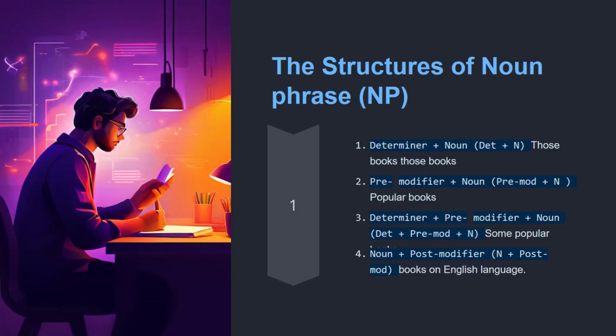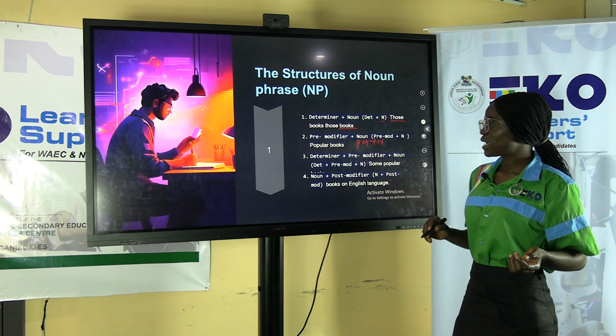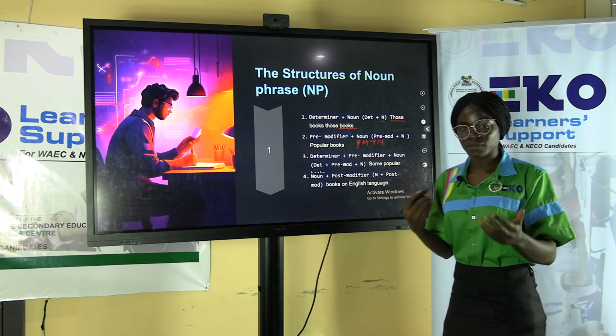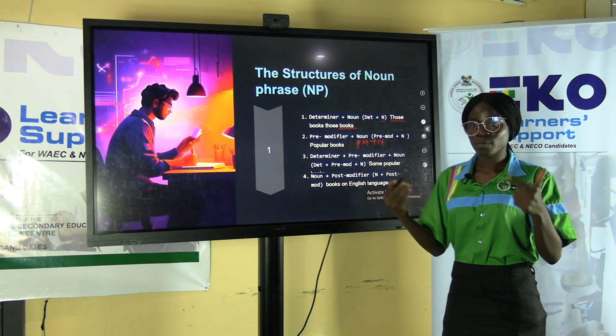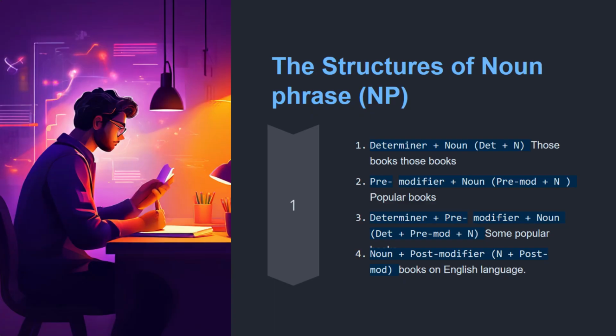Look at another structure of a noun phrase. I'm telling you this so that you can identify a noun phrase when you see one. Pre-modifier plus noun. When you have a pre-modifier plus a noun, you will get a noun phrase as well. So popular is a pre-modifier. Why is it called a pre-modifier? It is modifying something, giving you more information about a noun. So that is called a pre-modifier. Popular books. This is also an example of a noun phrase.